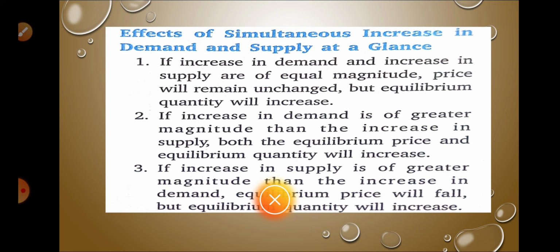In the second case we discussed that demand is greater than supply. If demand is more, obviously the price will go up, and if supply is also increasing, quantity demanded will also increase. So that is mentioned here. And in the third case, supply is increasing by more magnitude than the demand. So what will happen here? If supply is more and demand is less, excess supply means price will come down, and demand is also increasing, that's why quantity demanded will increase. So price will come down and quantity demanded will increase.